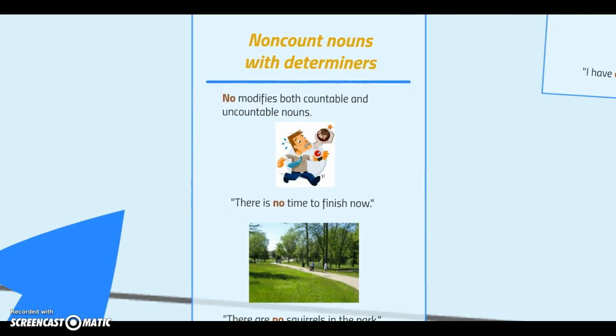Not only enough, we also have another determiner, which is no. No modifies both countable and uncountable nouns. For example, there is no time to finish now, and there are no squirrels in the park. No time, uncountable. No squirrels is a countable noun.